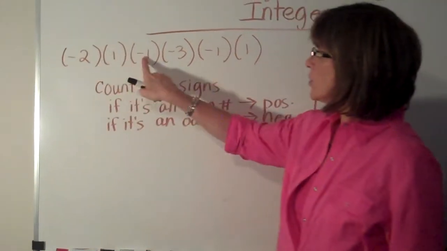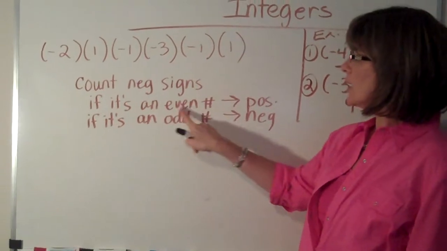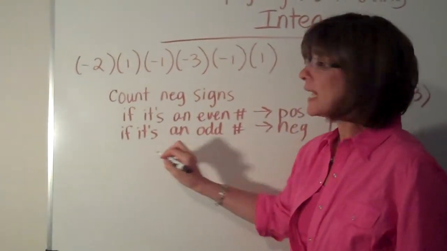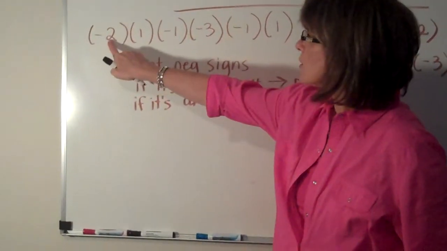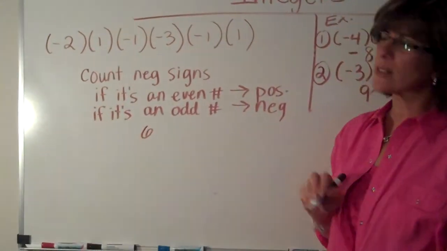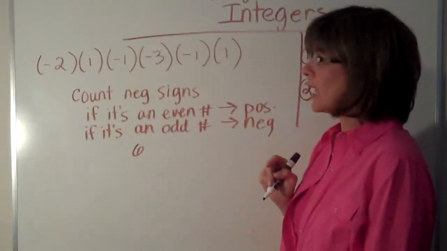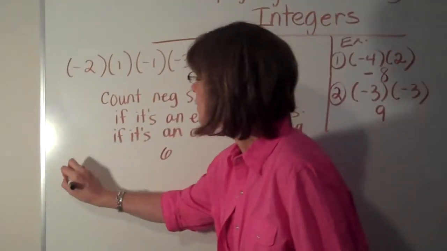We had 1, 2, 3, 4 negative signs. So it's an even number of negative signs, so my answer is going to be positive. And then I just multiply 2 times 3, and I get 6. Much easier than trying to do 2 at a time and figuring out if it's positive or negative. Let's do one more like that.